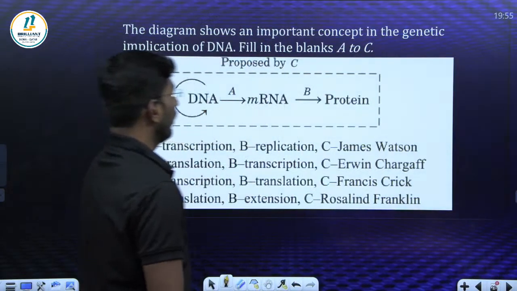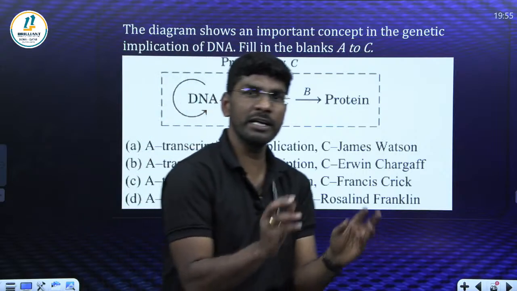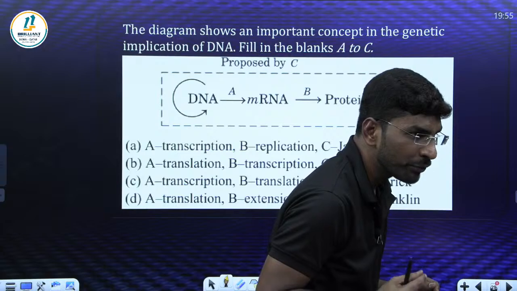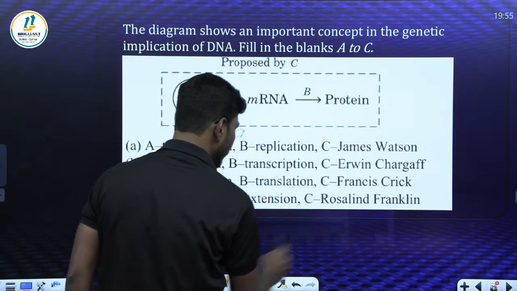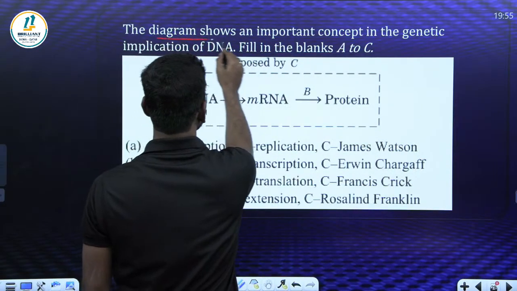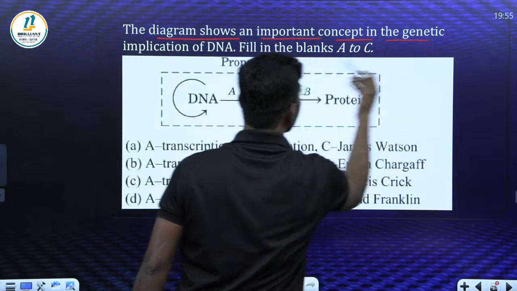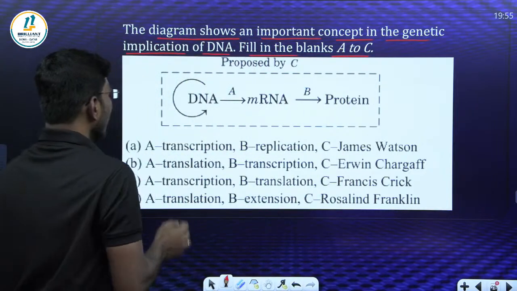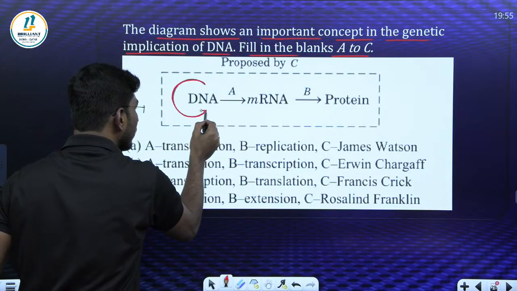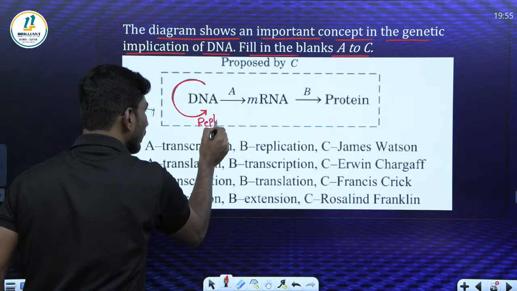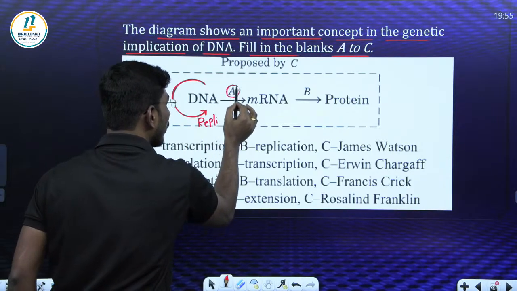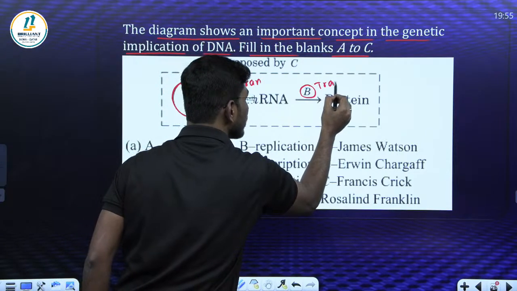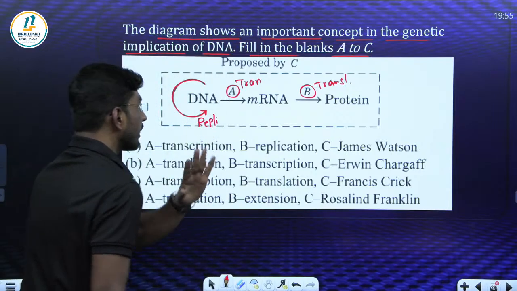Next question. Oh my God, very simple. Even beginners of molecular basis of inheritance can answer. Come on, try this one. They're asking what the diagram shows, an important concept in the genetic flow of information. Fill A to C. DNA to DNA is called DNA replication. DNA to mRNA, A, is called transcription. mRNA to protein, B, is called translation. Listen, my dear kids.